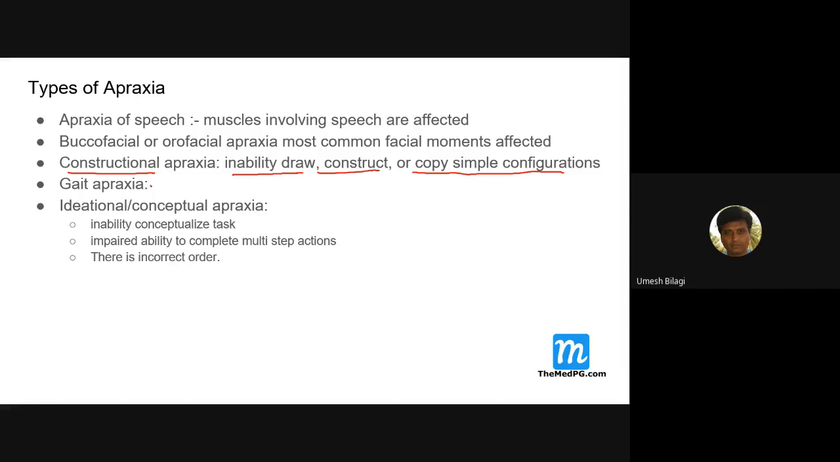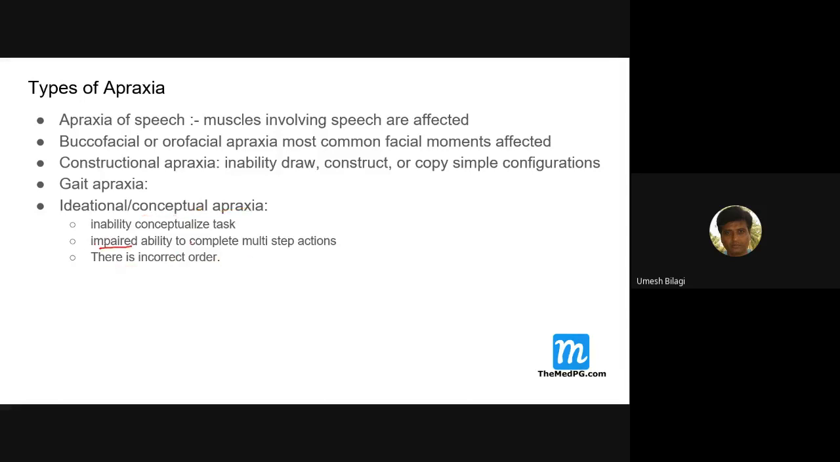Then there is the gait apraxia, that you can understand, inability to walk, although with the normal power. Then there is what is called ideational conceptual apraxia, inability to conceptualize a task. Whatever you tell him, he cannot, or he cannot imagine himself also. He can't understand the task. He will do it in incorrect order. If you ask him to wear, he may wear shoes and then try to wear socks above that. That is a good example.